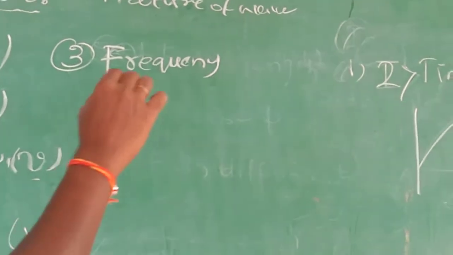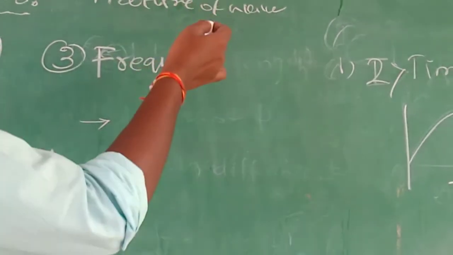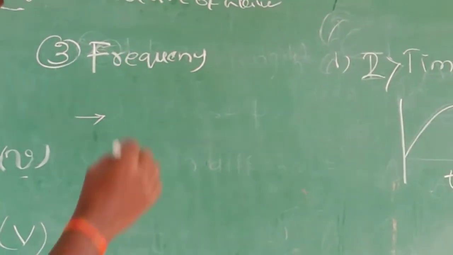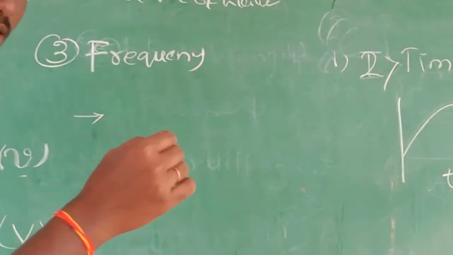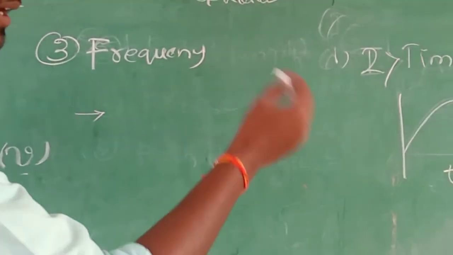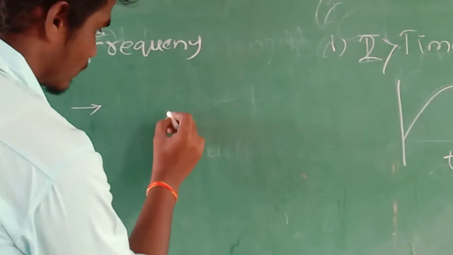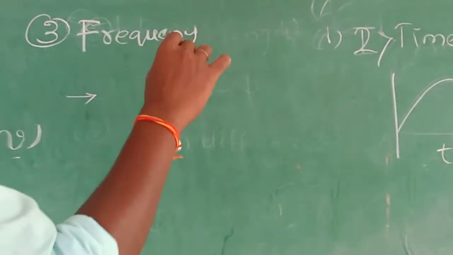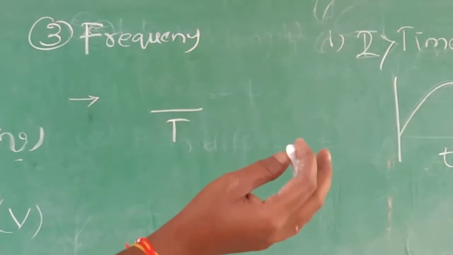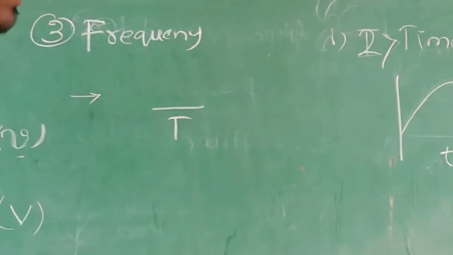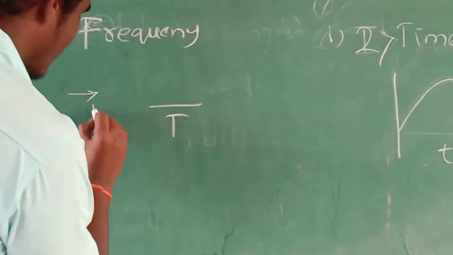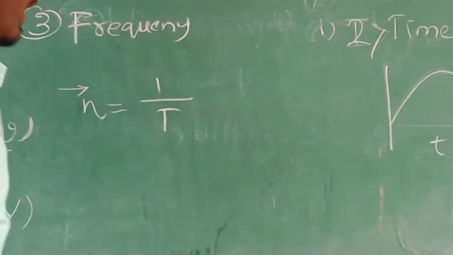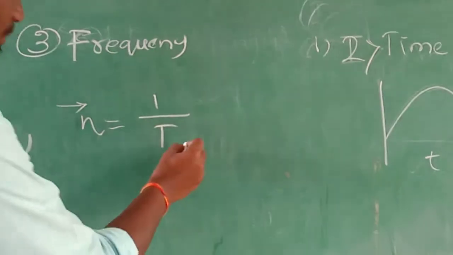It is the number of vibrations in a wave, or the number of oscillations a wave particle can do in 1 second. In 1 second, how many vibrations are possible? That is known as the frequency. It is the reciprocal of the time period.